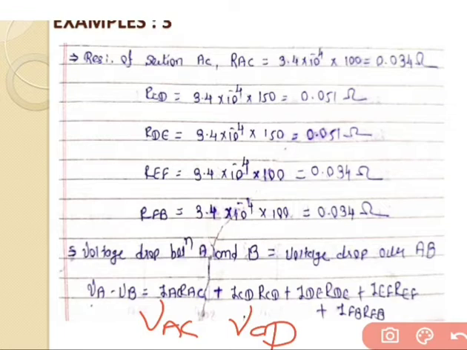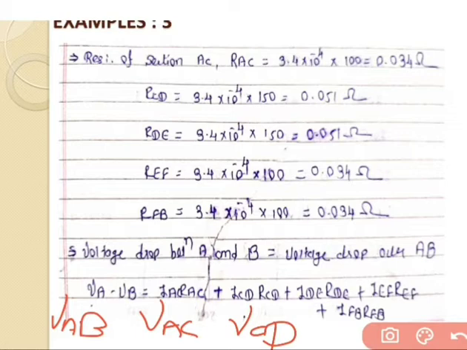So at the end we can say VA minus VB is equal to VAB. Voltage has the definition of potential difference between 2 points. So instead of VA minus VB, we can write VAB also. Based on the given definition, the voltage drop between A and B is equal to the voltage drop over AB. So we can write VAB is equal to VAC plus VCD plus VDE plus VEF plus VFB.